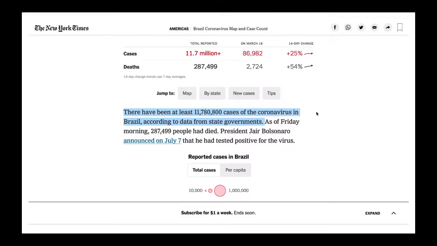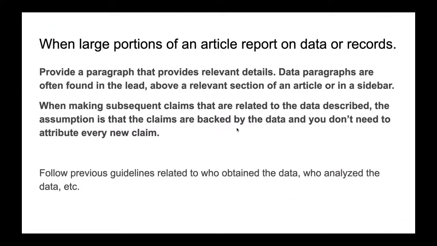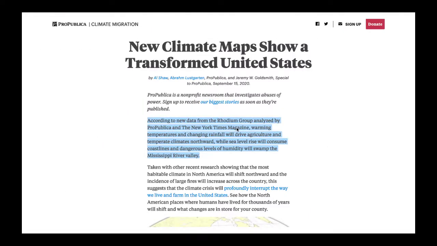So what you need to remember about data paragraphs and attributing the data is that if you are just attributing a claim, you're going to do it like an indirect quote. You're going to say, according to data from X, according to data obtained from X. If you are working on an article where a lot of the information is coming from the same data, you're going to write a slightly larger paragraph that explains what the data is and where it came from, and then we're going to assume that relevant facts are coming from that data unless you say otherwise.